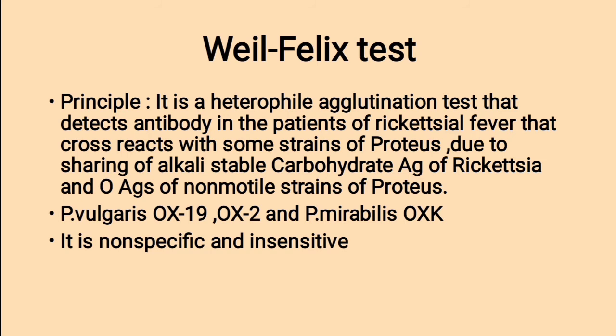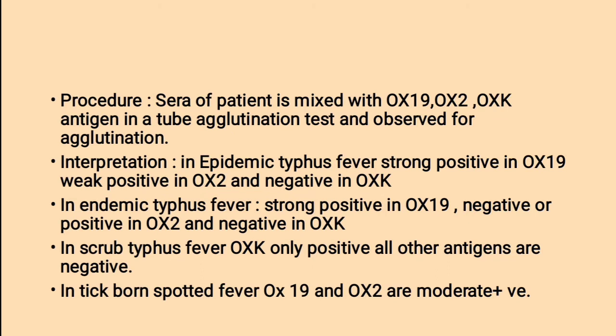It is non-specific and insensitive. Procedure of the test: sera of the patient is mixed with OX19, OX2, OXK antigen in a tube agglutination test and observed for agglutination reaction.